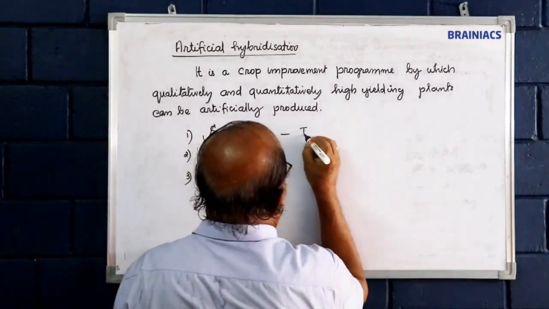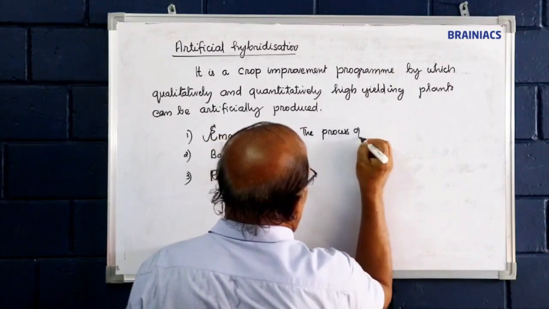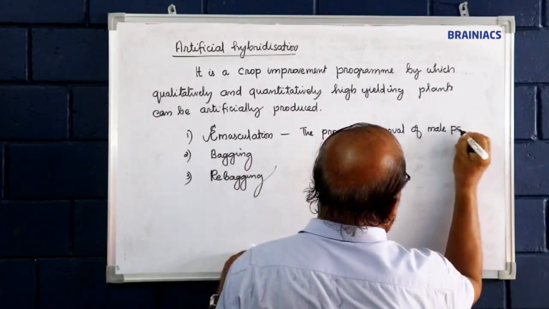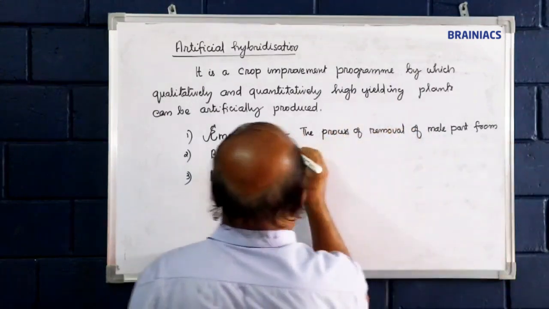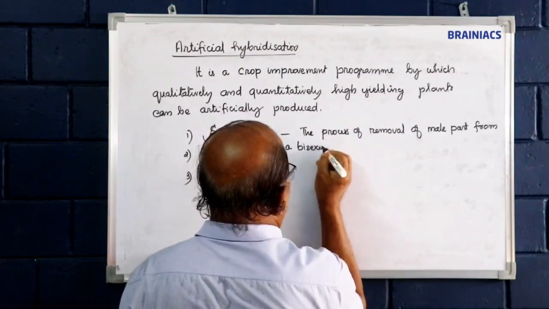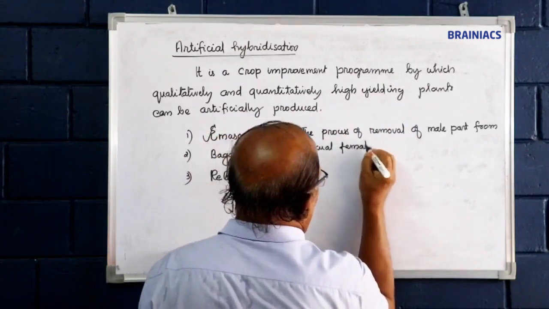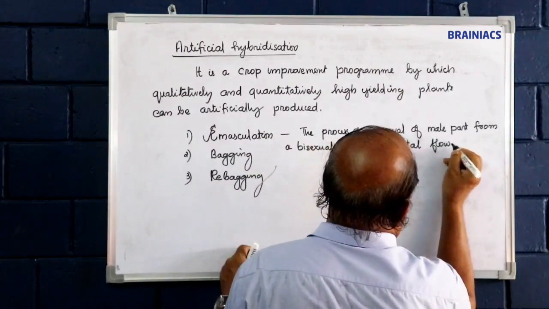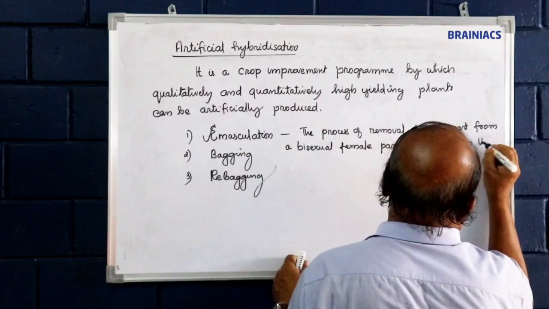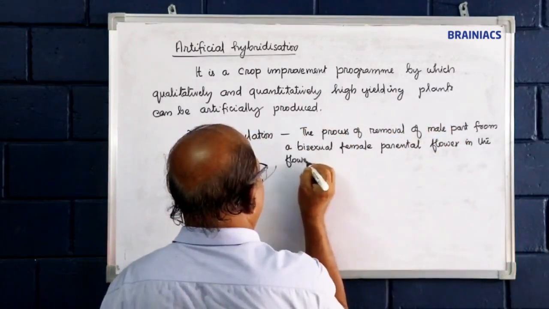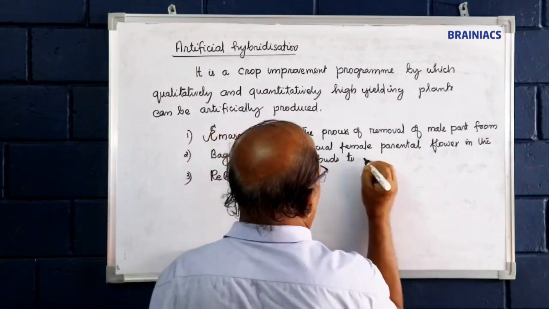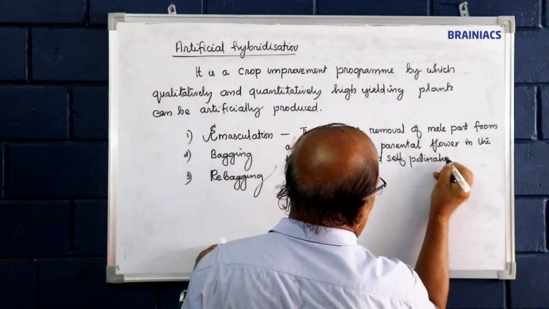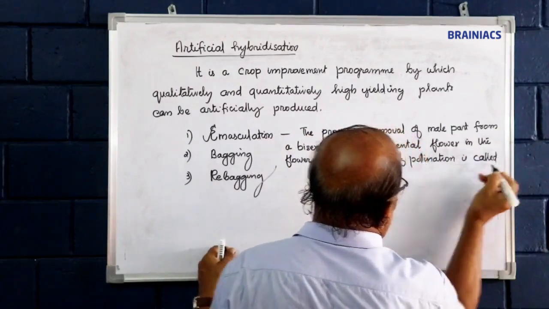Emasculation, the process of removal of male part from a bisexual female parental flower in the flower buds to avoid self-pollination is called emasculation.